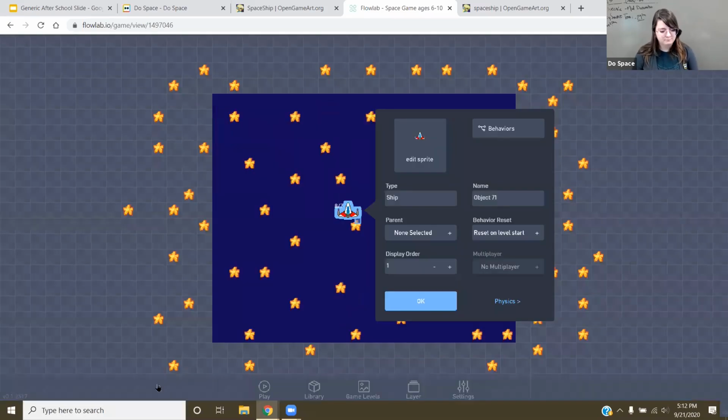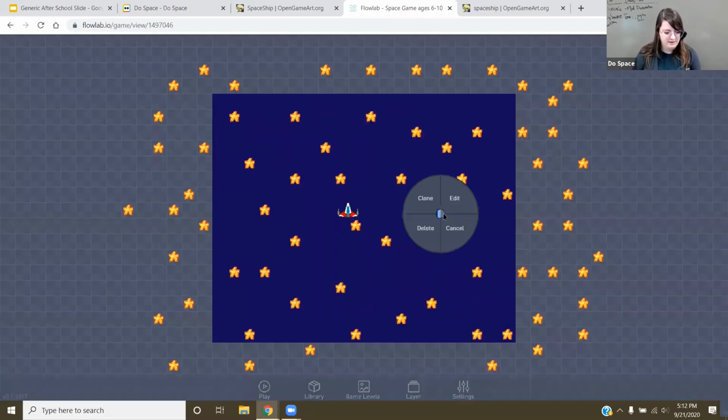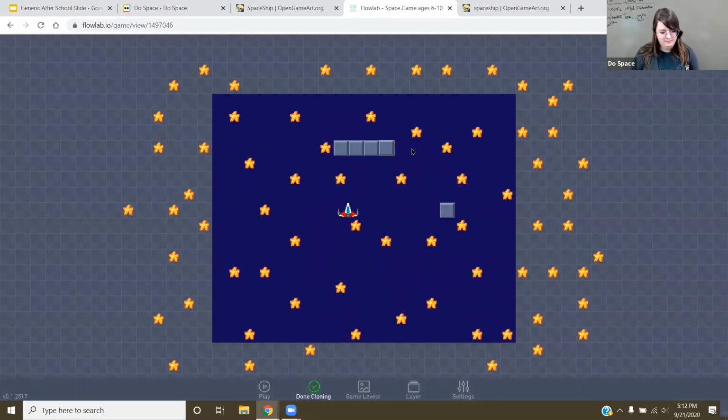Okay, so now I'm going to clone this block around. So maybe I start in a cage and I have to break out.